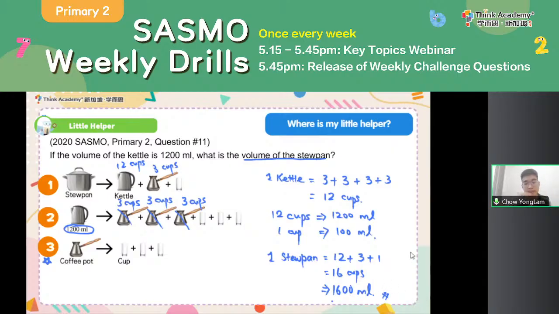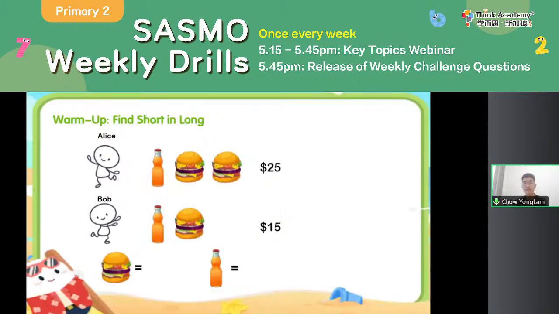Little helper basically means we replace a shape with some number of other shapes through the relationship of these items. So that is the second tip that I'm sharing with you today. And now let's move on to the third tip. The third tip is something related to McDonald's.